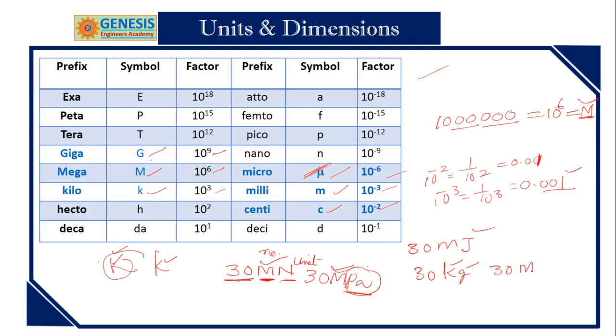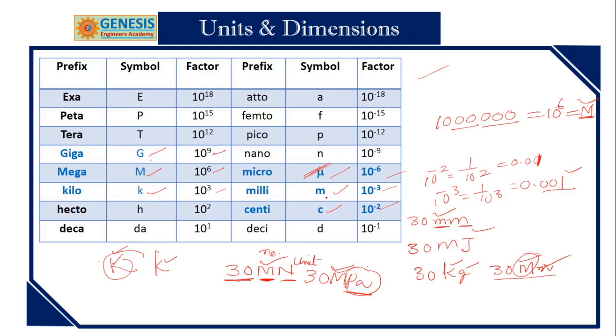Can I use this, megameter? I can also use it. There is nothing wrong. This is capital M for mega, and that is for meter. The first one is 30 millimeter. Milli means the first letter is the number prefix, the second letter is the unit. So milli is 10 to the power of -3.